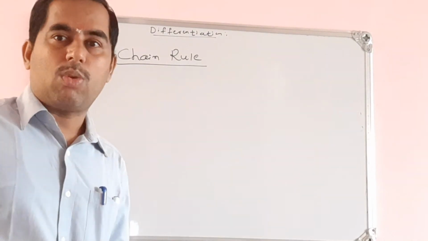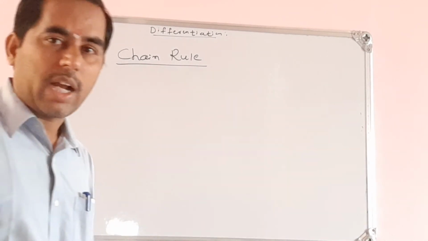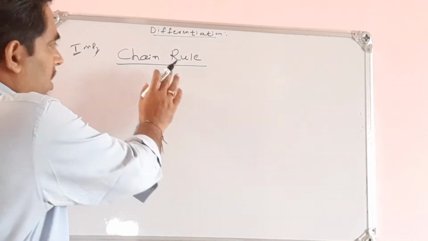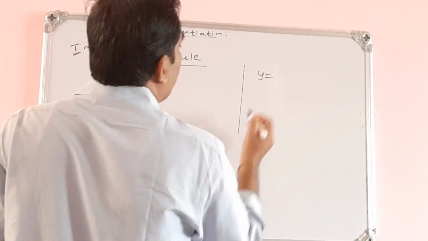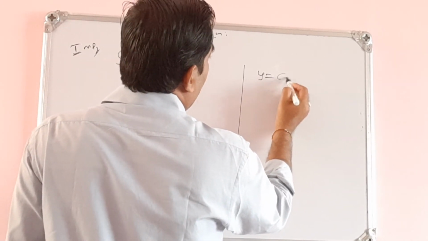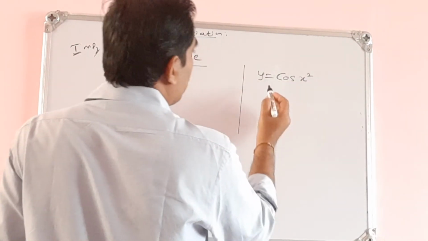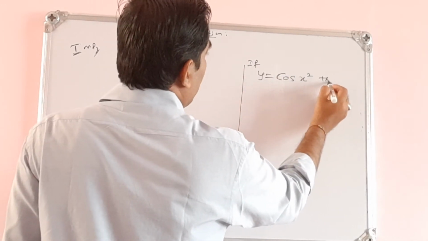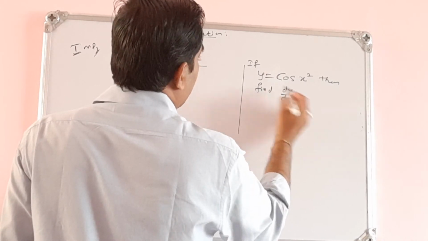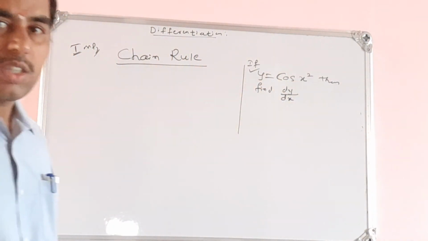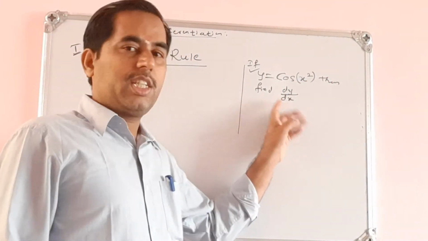How can we apply this chain rule? First let us know the meaning of the chain rule, and where it can be used. Before going to the definition, let us take one function as an example. If y is equal to cos x square, then find dy by dx. Observe the question: y is equal to cos of x square, then find dy by dx. This is my question here.